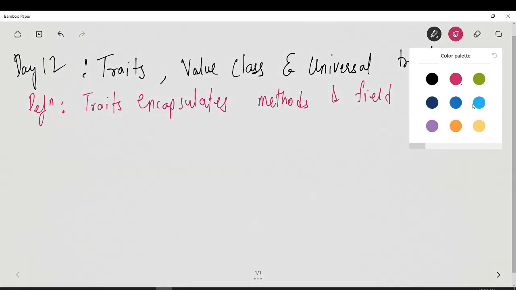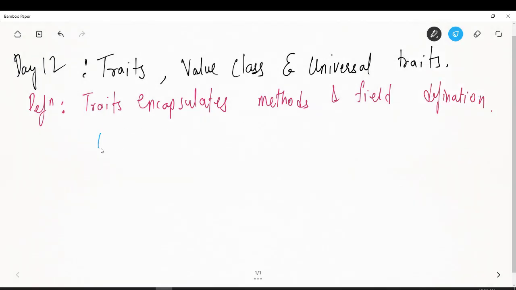So it is something similar to a class, right? When I say encapsulate, it means that you have a trait by name XYZ, which has some variables, where x is equal to 10 or something like that. So you have a field definition, where x is an integer, and you also have some method def add, which returns something like 1 plus 2. So basically this is a method, right? The definition of trait says that it encapsulates methods and field definitions, var and def.